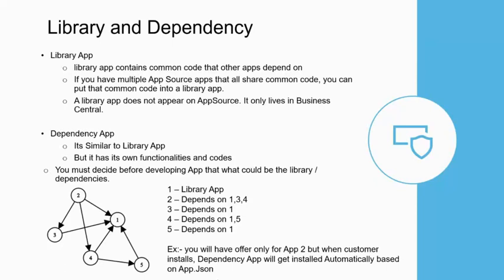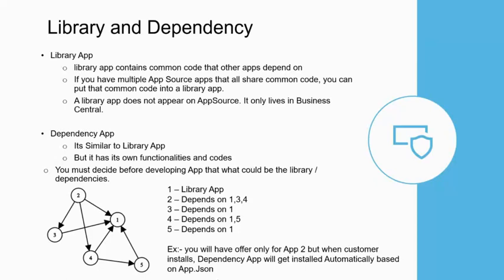Okay. Coming to dependency app, it's similar to a library app, but it will have its own functionality. Right now we have the Microsoft Business Central base app as a base dependency app, and we are developing all our ISV add-on apps on it. The same thing applies when we go for a dependency app. We do have a dependency app too: we published VMP365 as the first dependency app, and it has a common table for NavBuild, which is another product. So NavBuild has a dependency on VMP365. Take this as an example.